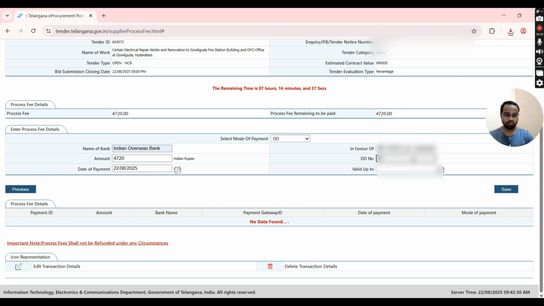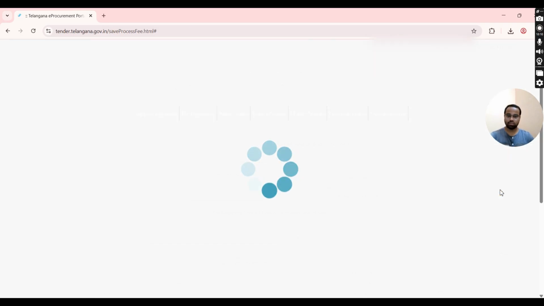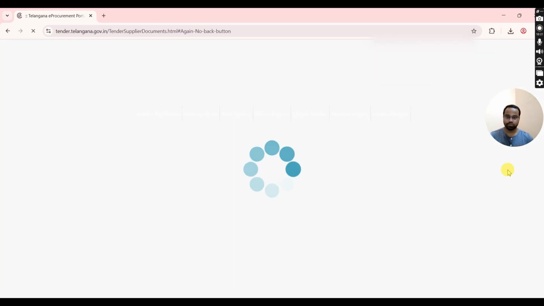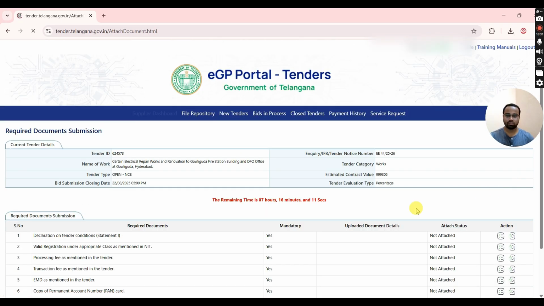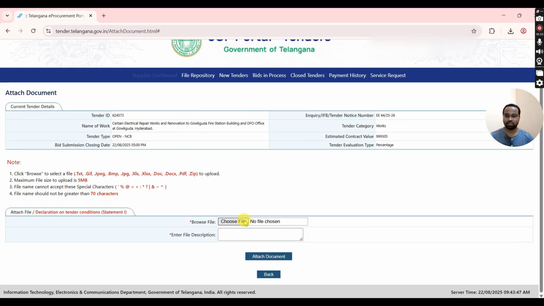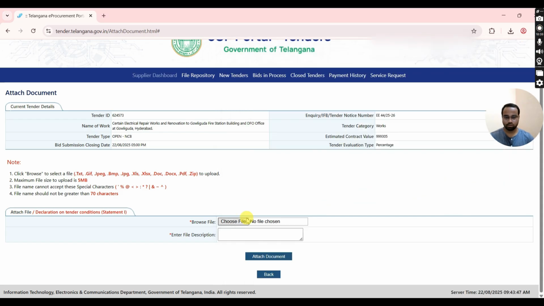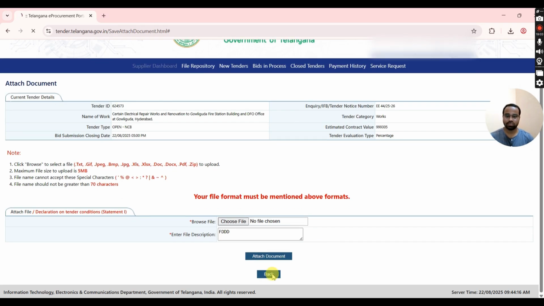Just enter the DD particulars like bank, date, DD number, amount in favor of and valid up to. Then click on Save. Your details will be saved. Again, click on Continue. You will be redirected to Required Document Submission page. Under Action in the table, you have two options to attach documents. First, we will see Upload button situated in right side. Just click on it and upload the required document as mentioned in the table.